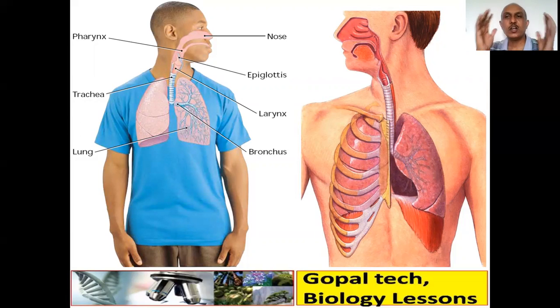Well, now this is a human respiratory system. You can see the exact location of your respiratory organ, that is lungs. Then there are bronchioles, bronchus, connected to the trachea here. Then here is a larynx, then glottis and epiglottis. This is the pharynx, that is a common passage for nasal and mouth. And here you can see the same diagram. So our lungs are protected inside the thoracic cavity. So these are ribs, and here you can see a muscular wall, that is diaphragm.